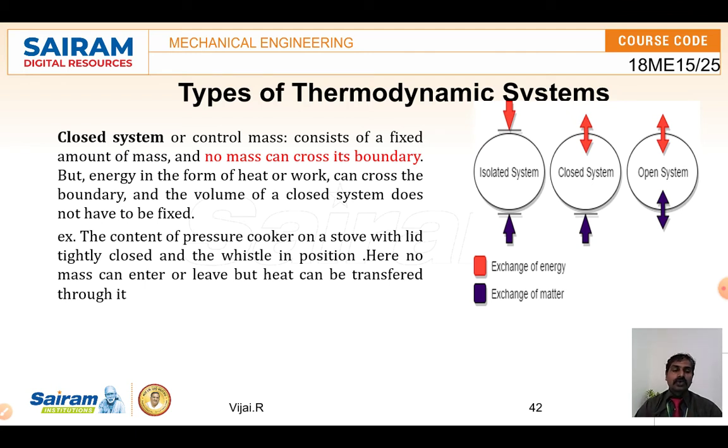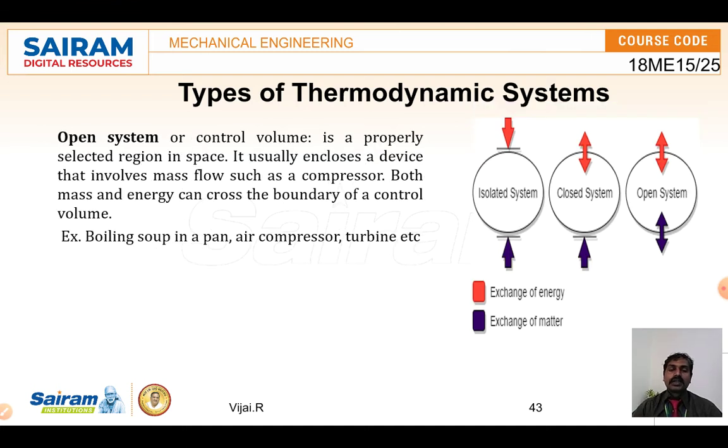Now we can imagine a pressure cooker as a system. Heat can come out, but you cannot put any vegetables or grains in once it is closed and heating. So mass does not enter the boundary, but the steam moves out. This is called the closed system. And the open system is normally, for example, a bowl of water or milk, a pan, boiling soup.